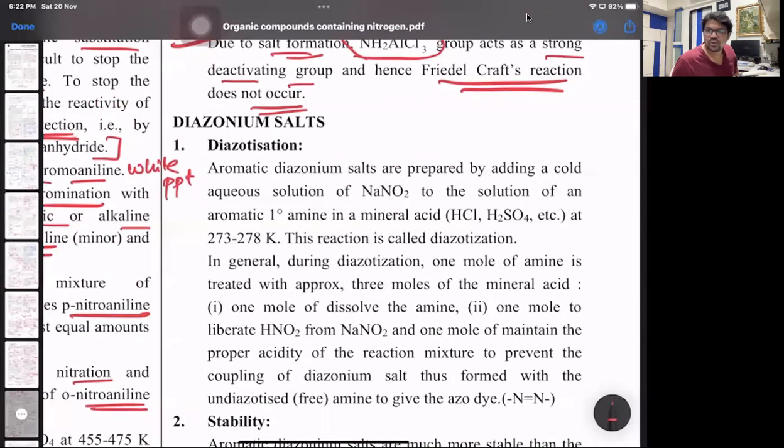Then comes the diazonium salts. What we have, the reactions of diazotization. What are the products of diazonium salts? A lot of reactions. NaNO2 and HCl or with H2SO4. When you react any aromatic primary amine, then that reaction is called diazotization. 1 mole of amine with 1 mole of HNO2.